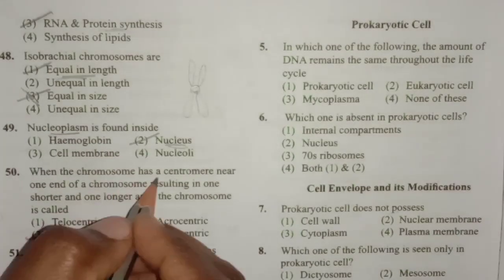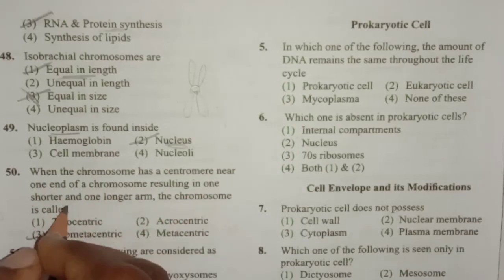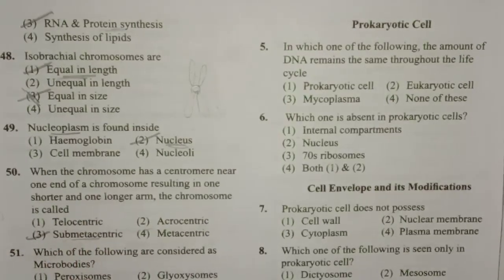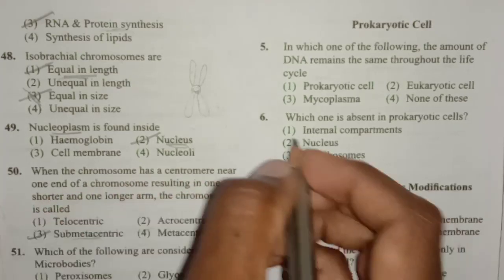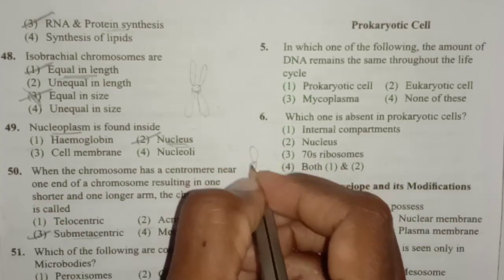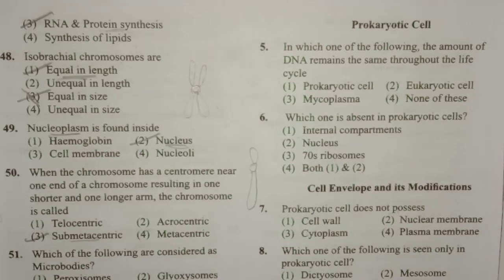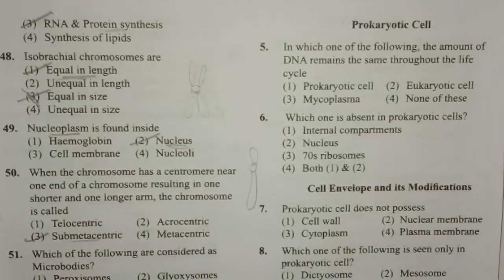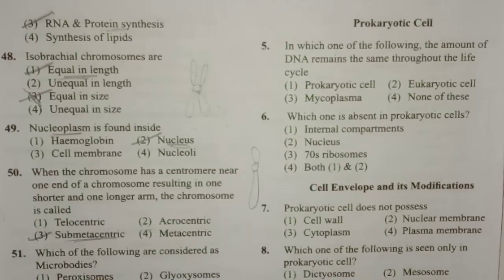Next one, when the chromosome has a centromere near one end of the chromosome resulting in one shorter and one longer arm, the chromosome is called. That is again submetacentric chromosome. The centromere is near one end, we cannot say subterminal or exactly terminal, it is slightly away from the center, resulting in one short arm and one long arm. It is called submetacentric chromosome.